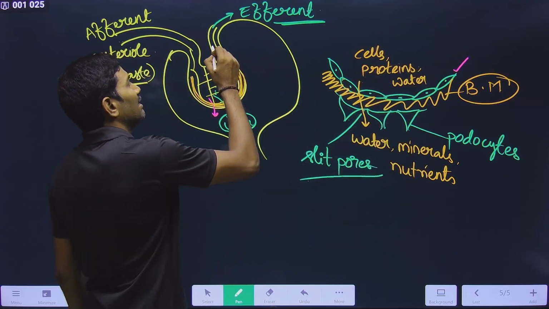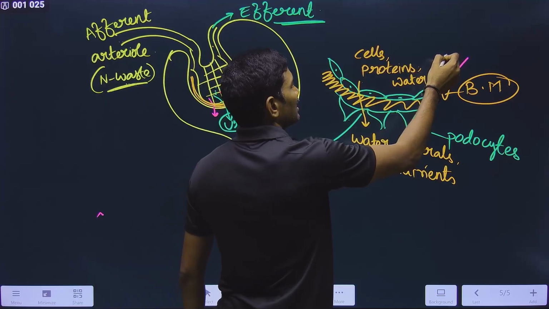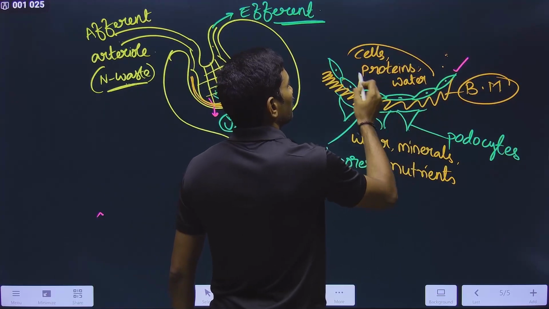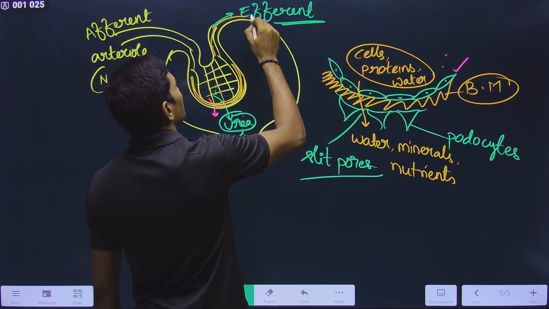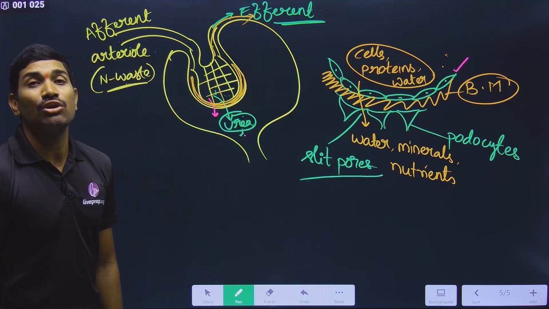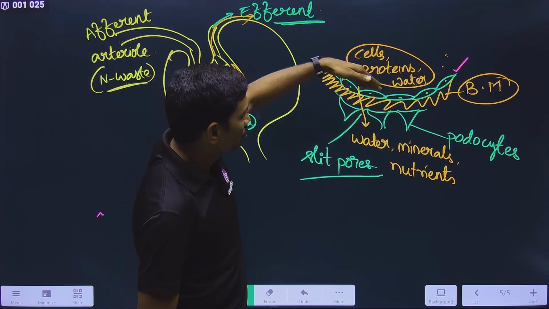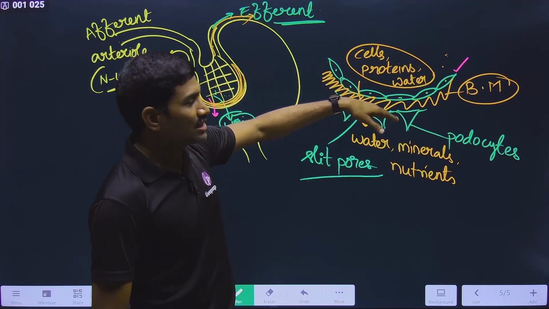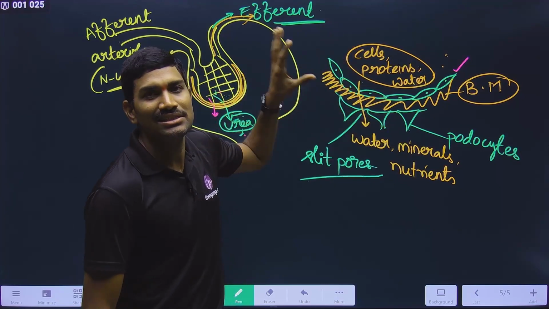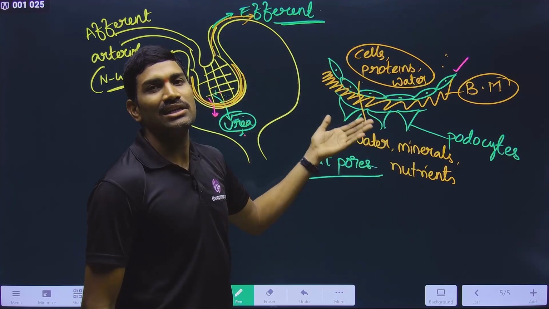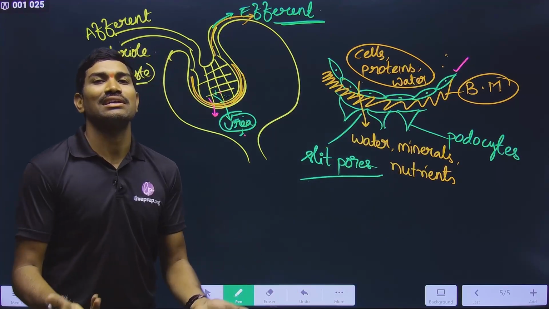So that leftover fluid, that means plasma, along with all these things, now it is passing into this efferent arteriole. Please understand this. This is what is happening. So at this glomerulus and at the Bowman's capsule, the filtration is taking place, and this filtration is called glomerular filtration.